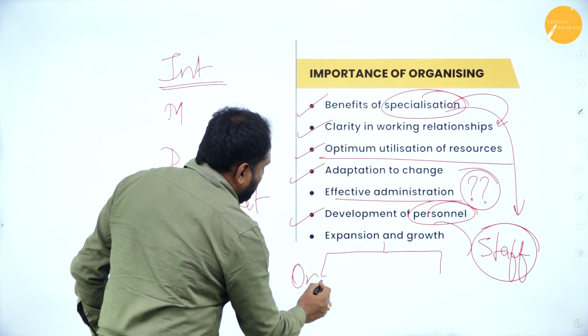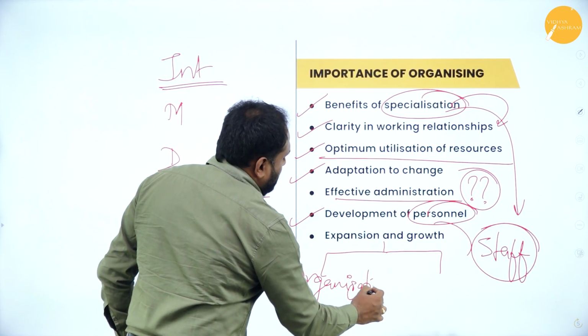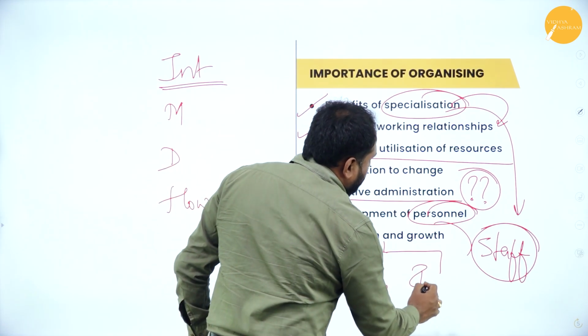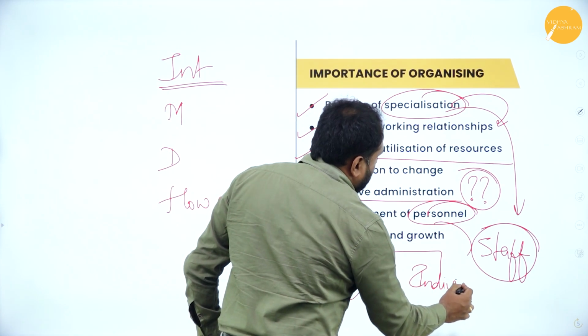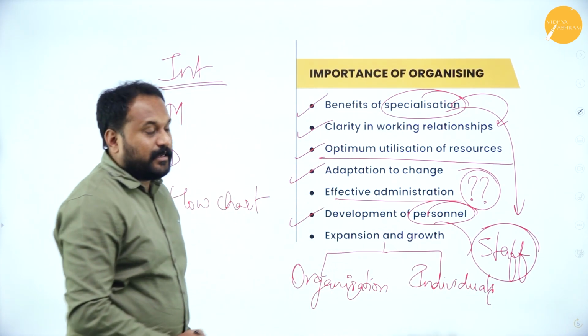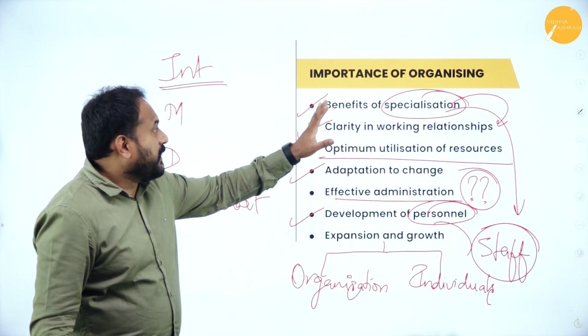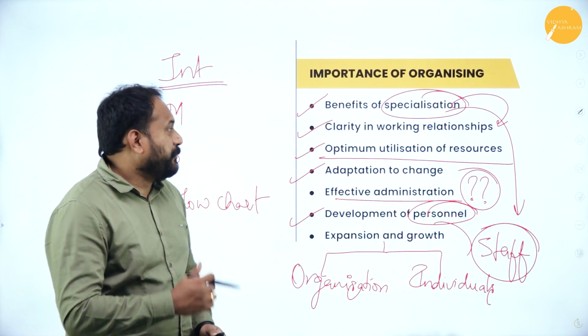It happens for the organization as well as for the individual. For individuals also it will happen. That is the expansion and growth. That is how the importance of organizing is understood.